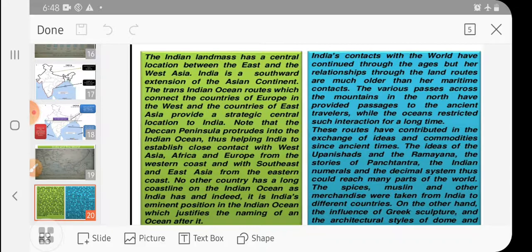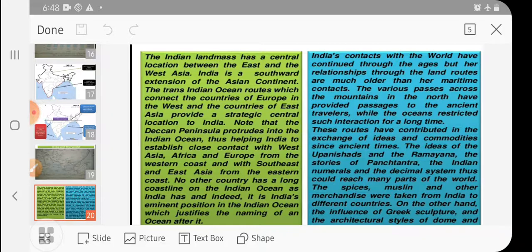It means the location tells us that it is the suitable and best way to connect all parts from east to west to our country, and many rulers came to India because of that beautiful or fortunate location of our country. African, European from the western coast and southeast Asia from the eastern coast.